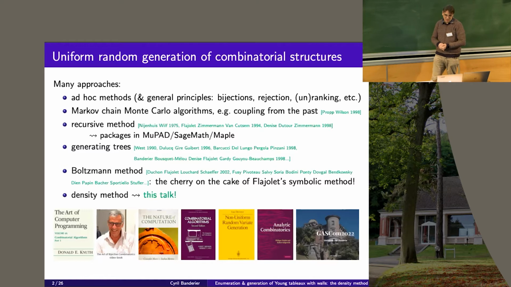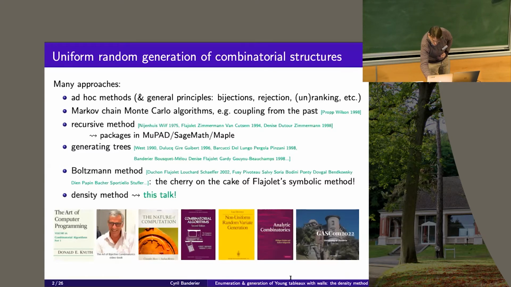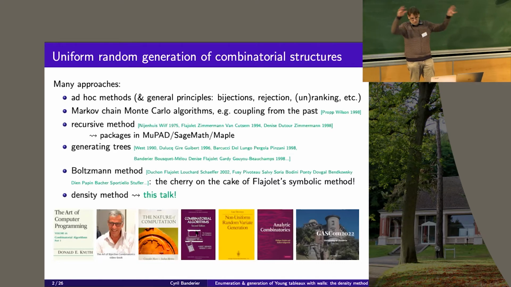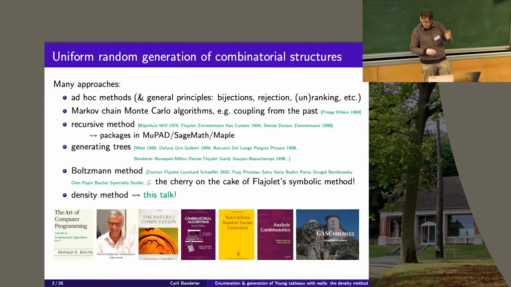This was developed in the book by Wilf and Nijenhuis many years ago, and later extended to the full class of combinatorial structures by Flajolet, Zimmermann, and Van Cutsem, and it's even available now in computer algebra software like Maple, Sage, and so on.